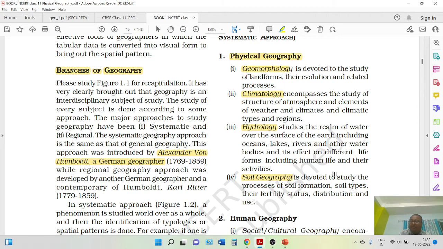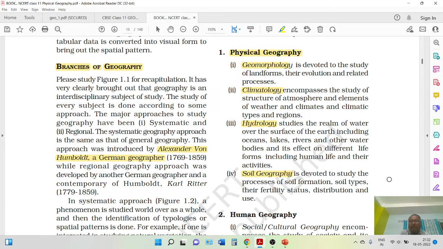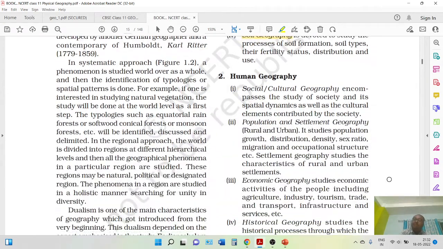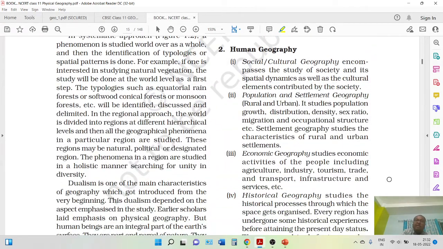Okay, so after physical geography, Alexander thought that not only physical geography plays an important role, human geography also plays a very important role. So in human geography, some important sub-units are socio-cultural geography. Socio means social, culture means a culture in a society. So in socio-cultural geography, what we will study is how society is evolving, what the dynamicity is, as well as the cultural elements that contribute to a society. These things we will understand in socio-cultural geography.